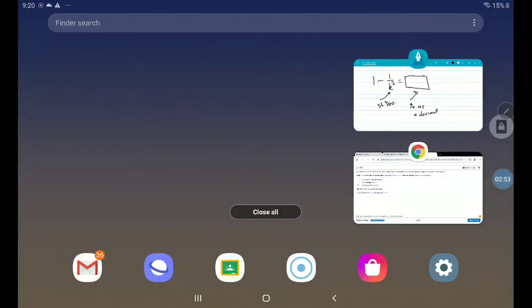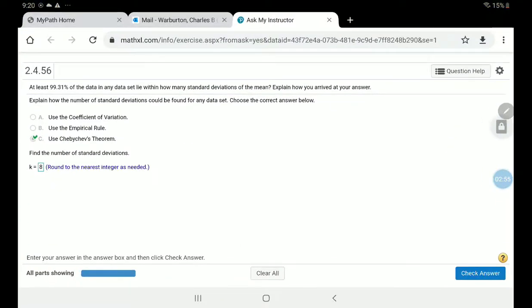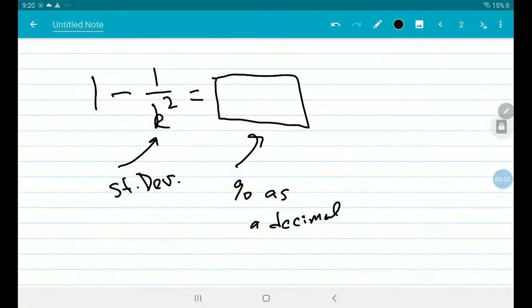So the student emailed me, and their problem had 99.31%. So I'm going to use this formula here and put 0.9931 and then get k by itself. And there's lots of good calculators to solve for k.